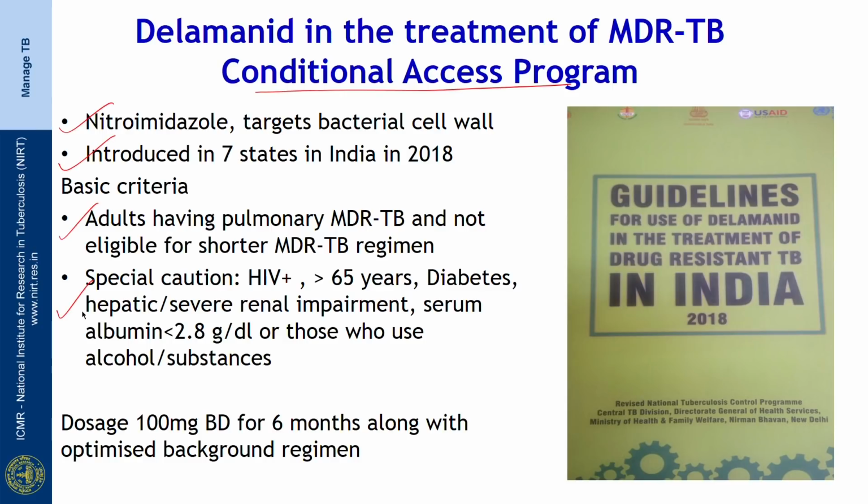However, special caution has to be exercised in patients who are HIV positive, more than 65 years of age, those with diabetes, those with hepatic or severe renal impairment, with serum albumin less than 2.8 gram per deciliter, or those who use alcohol or substances. Delamanid is given in combination with an optimized background regimen. The dosage of Delamanid is 100 milligram BD for 6 months along with the optimized background regimen.